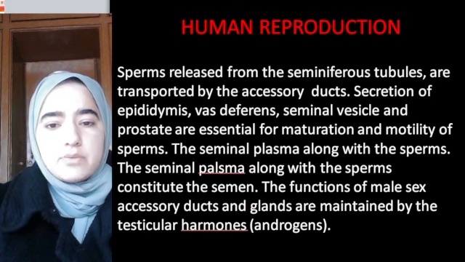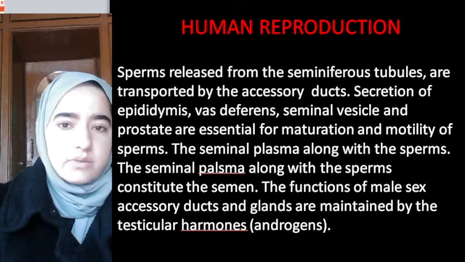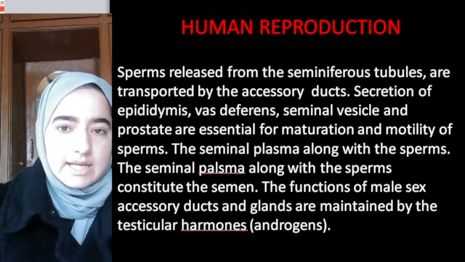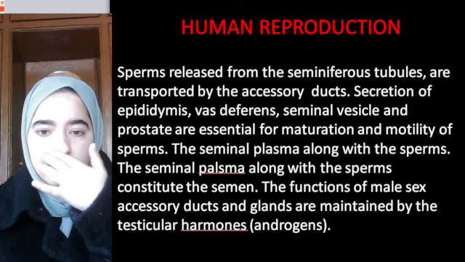Sperms which are released from seminiferous tubules are transported by accessory ducts, as I already mentioned: rete testis, vasa efferentia, epididymis, and vas deferens.